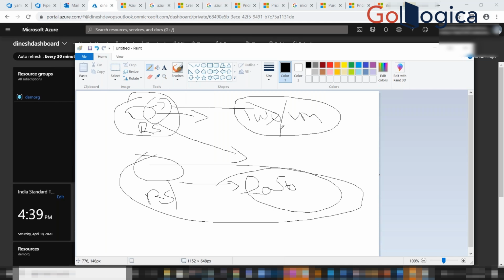So you mean to say that if any VMs are connected to each other, before deleting that resource group, we need to break the connectivity between the VMs, and only then can it be deleted.